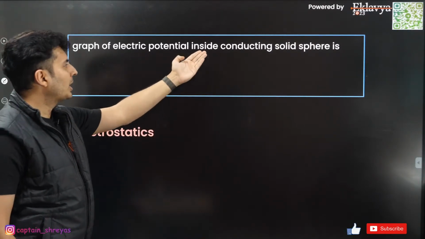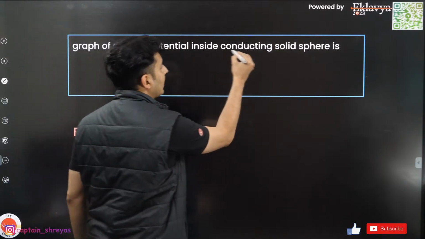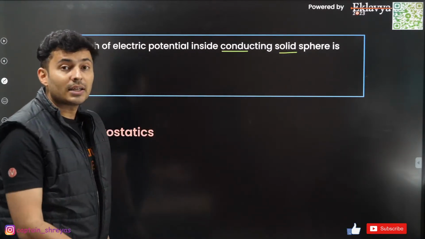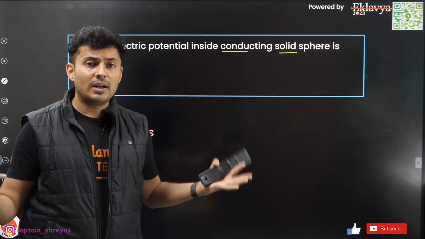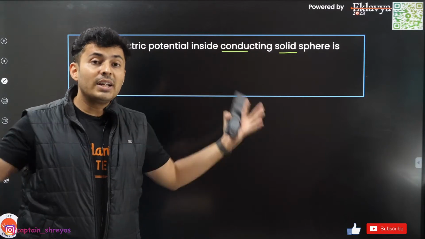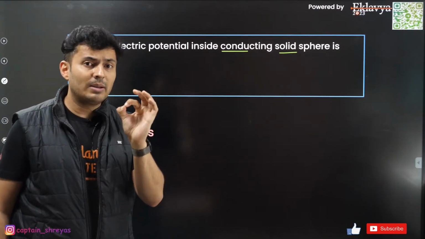Okay, graph of potential inside a solid sphere. Conducting, this word is very important, a conducting solid sphere. So in a conducting solid sphere, where are the charges? Always on the outside, on the surface. So the field outside will be like a point charge.